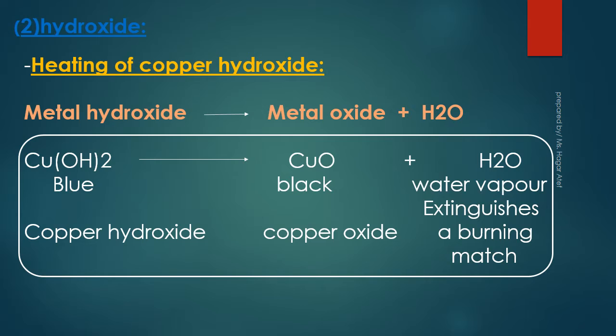Number 2, thermal decomposition of some metal hydroxides. Some metal hydroxides decompose by heat into metal oxide and water vapor evolves. For example, blue copper hydroxide decomposes by heat into copper oxide, black color, and water vapor evolves.